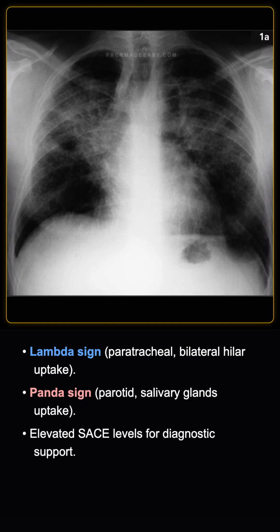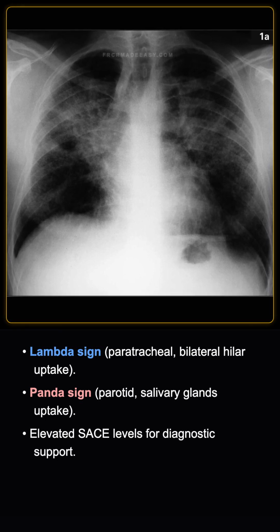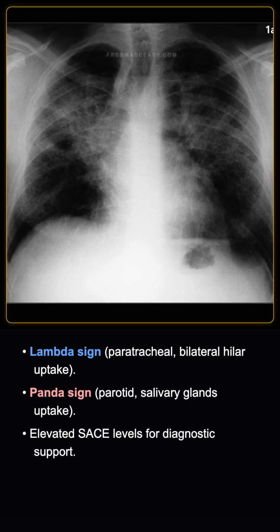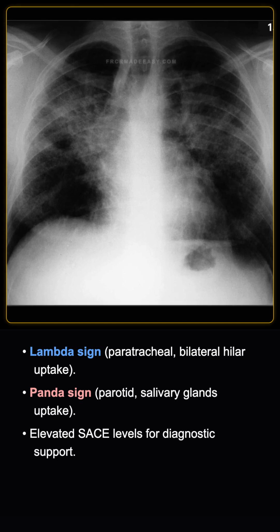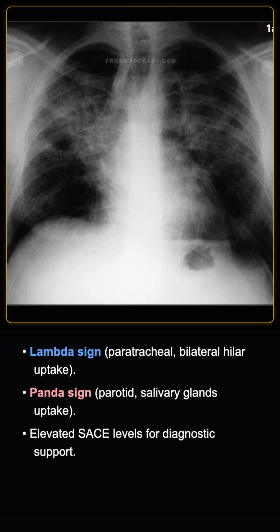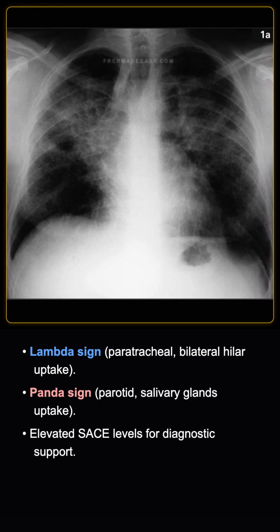For diagnostic support, elevated serum angiotensin-converting enzyme, or SACE levels, can be measured. I would refer the patient to the respiratory team for a multidisciplinary approach, including pulmonary function tests and biopsy to confirm non-caseating granulomas. From a radiologist perspective, comparison with previous chest radiographs and further cross-sectional imaging with HRCT would be key.